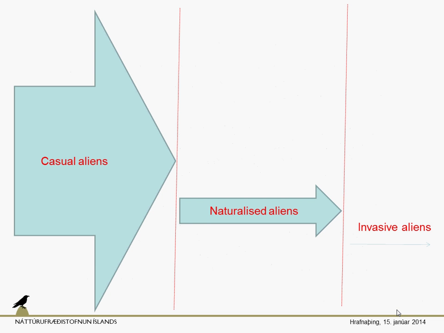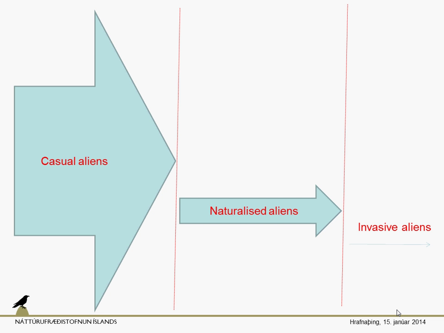Well, this is a way to show it graphically. We can see that here we have a big arrow showing the influx of alien species. Most of them are casual aliens, so they will not survive for a very long time. They will come, stay for one season or two seasons, then die out, and these are the casual aliens.